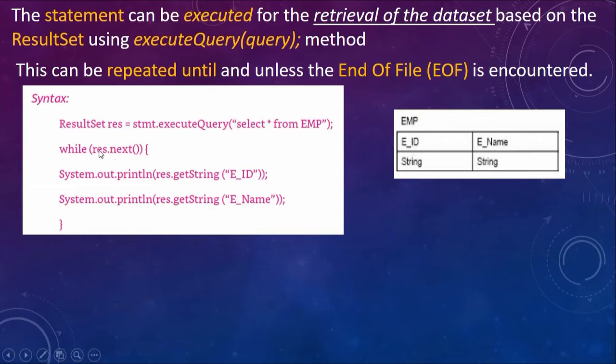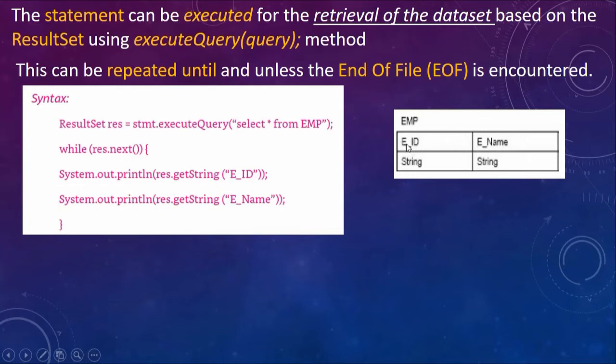Okay, so while res.next is true, that means while there are more results being retrieved from the database, because there are 10 entries, while this is true, I am printing each result record with respect to its employee ID and employee name. Now notice that getString is a method.